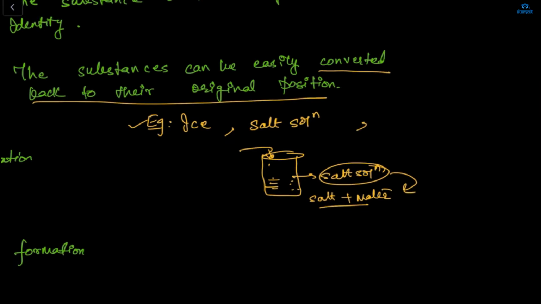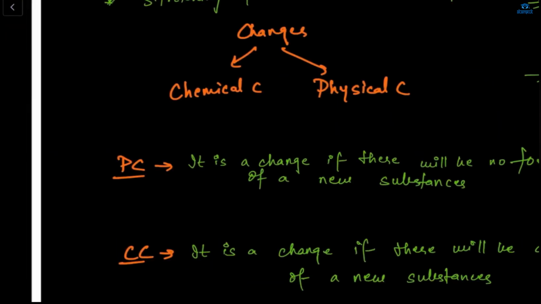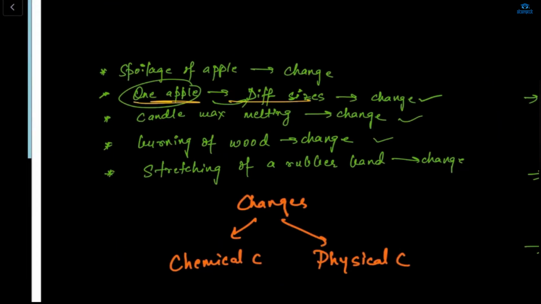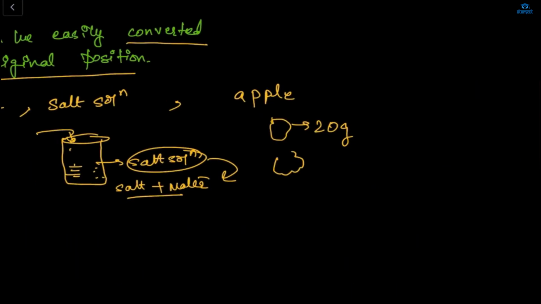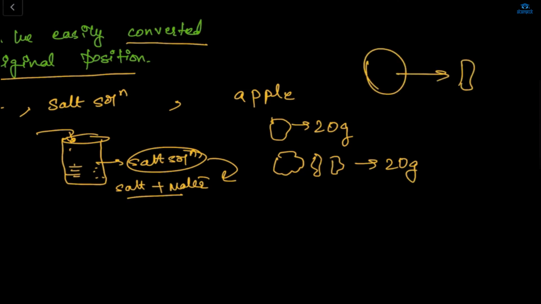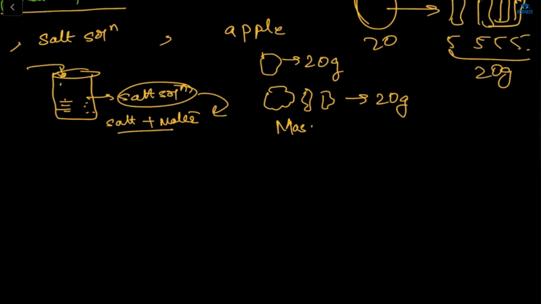Okay. Now, my apple. Apple is also a physical change. Let's say this is my apple, and this apple is 20 gram. If I'm cutting one apple with a knife into different sizes, then what will happen? The mass will be conserved. The mass of the different sizes of apple will also be 20 gram. It's not like it's 10 gram or 5 gram. No, mass will be the same because I'm cutting one apple into different sizes. Mass is conserved here.